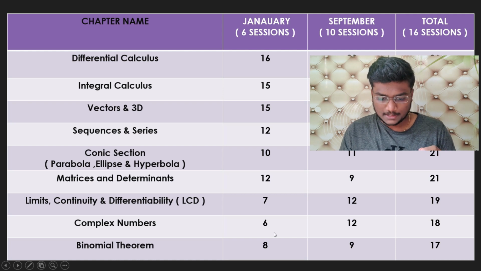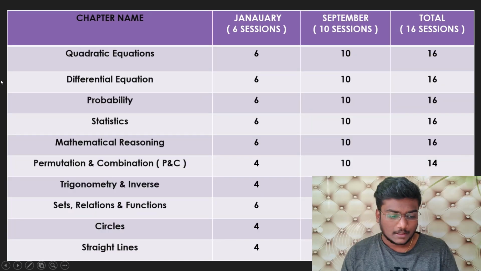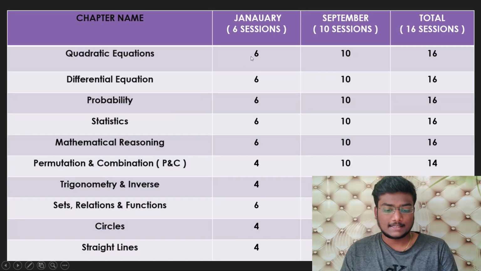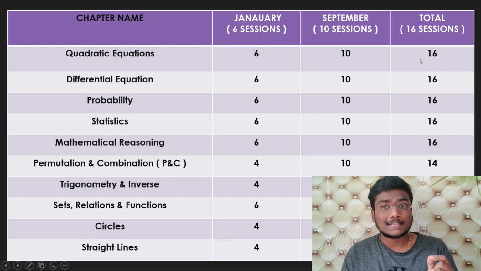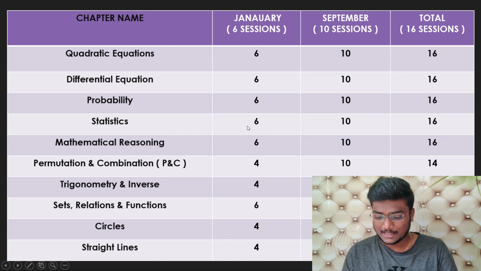Complex numbers: 6 questions in January and 12 questions in September, total 18 questions. Binomial theorem: 8 questions in the 6 sessions of January, 9 questions in the 10 sessions of September, total 17 questions. Quadratic equations: 6 questions in January, 10 questions in September, total 16. Differential equations: 6, 10, 16. Probability: 6, 10, 16. Statistics: 6, 10, 16. Mathematical reasoning: 6, 10, 16.